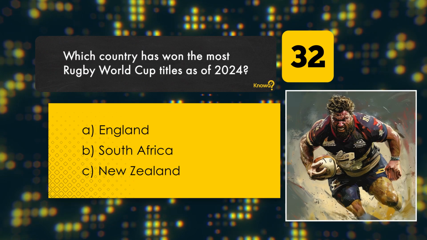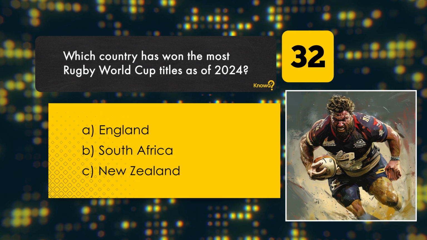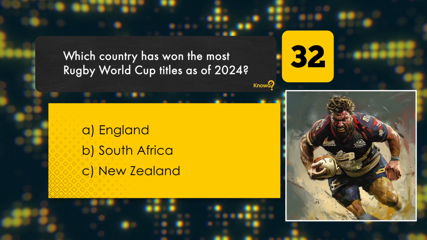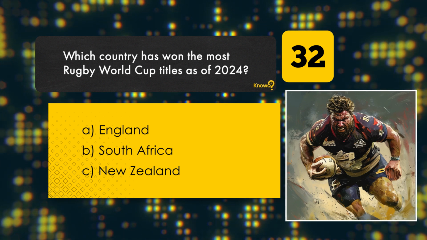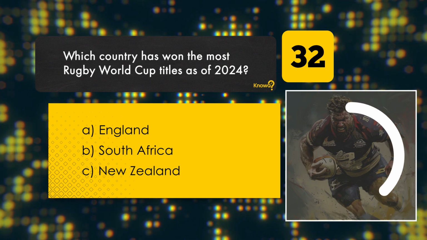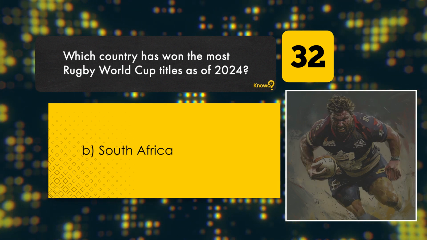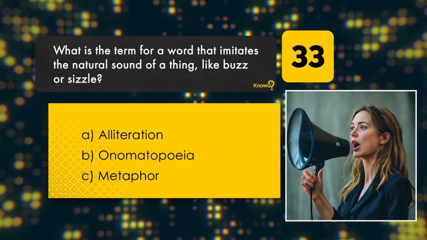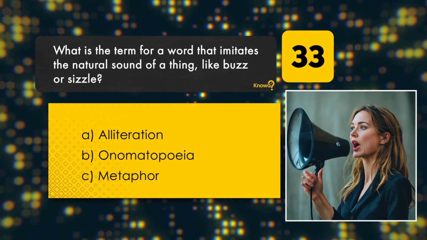Which country has won the most Rugby World Cup titles as of 2024? England. South Africa. New Zealand. Correct answer: South Africa.